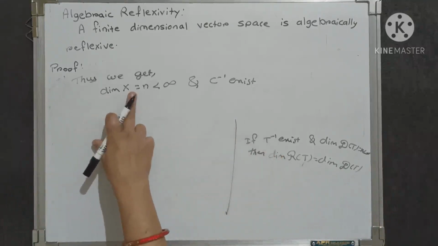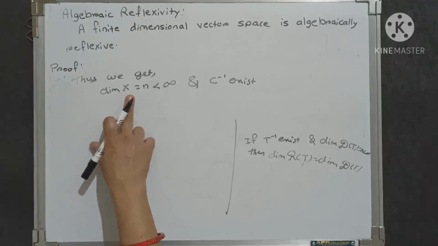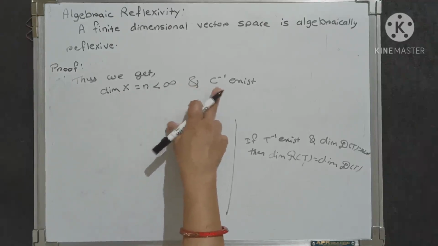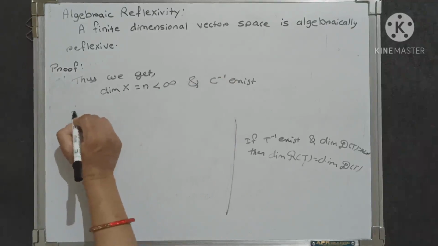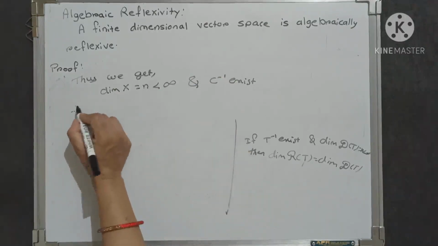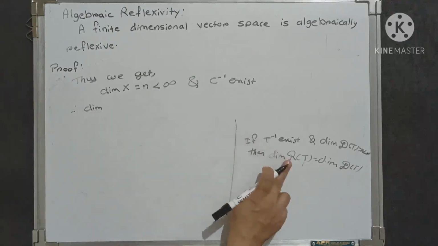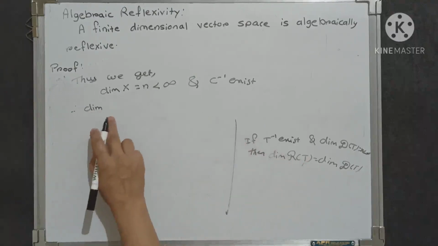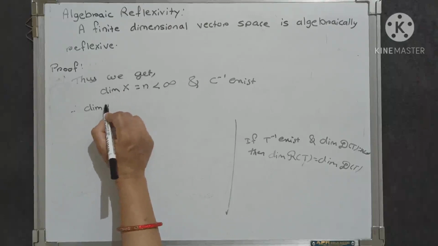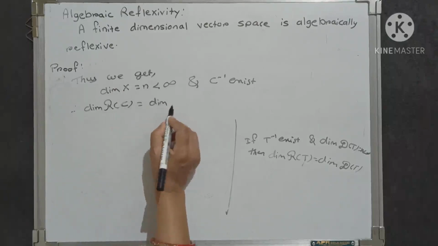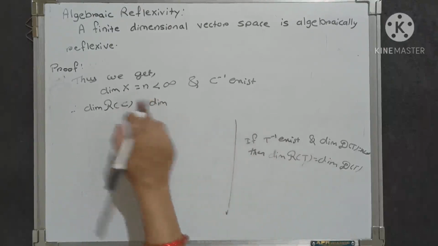As here dimension of x, that is the dimension of the domain, equals n which is less than infinity, and we just proved that C inverse exists. Therefore by using this statement, we get that the dimension of the range of C, the dimension of script r of C, equals the dimension of the domain, and here the domain is x.